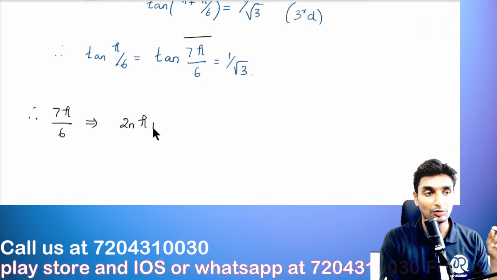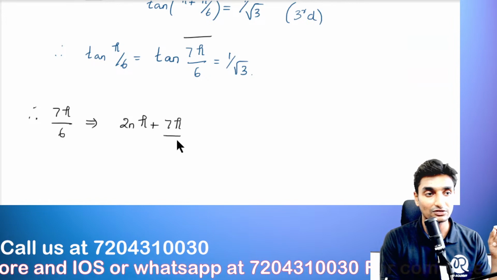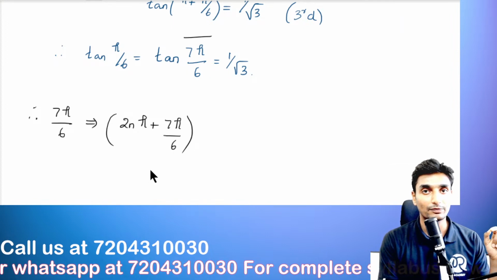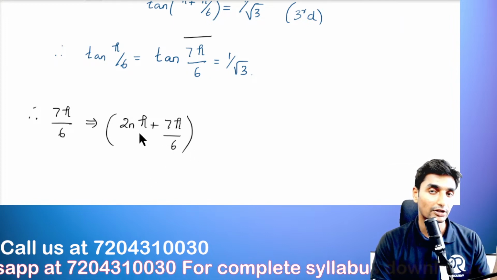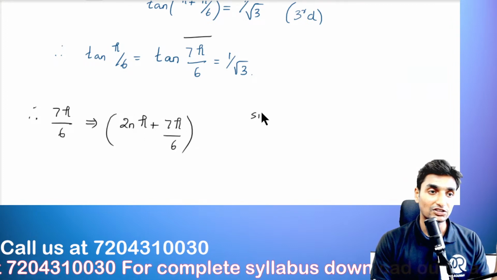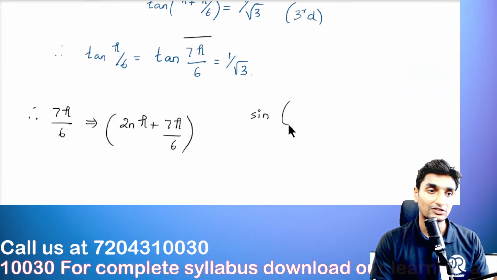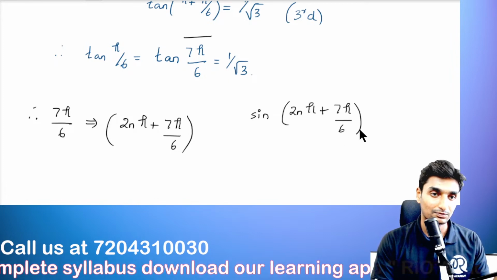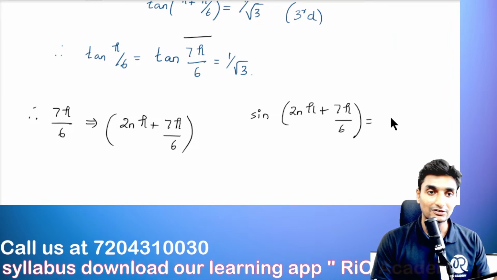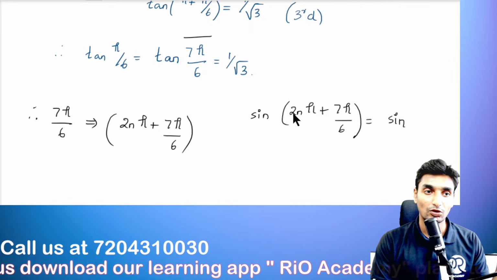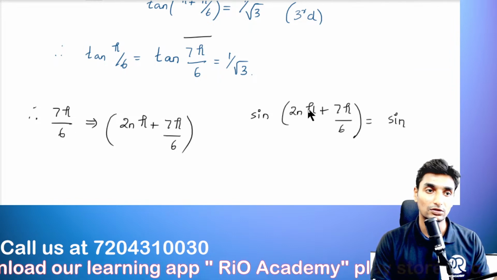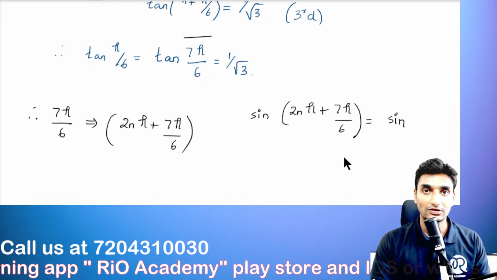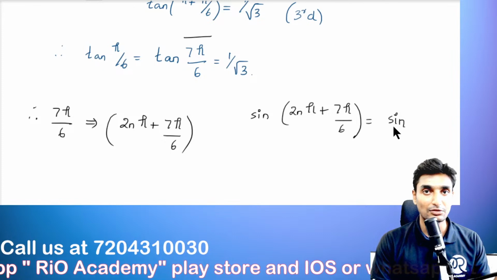Okay, so now this angle 7 pi divided by 6 can be expressed as 2n pi plus 7 pi divided by 6. Why can we express this in the format of 2n pi? If we apply this sine function here to this angle, sine of 2n pi plus 7 pi divided by 6. So 2 pi will give us the sine value, because it is in the form of pi, and when the coefficient of pi is odd or even, the trigonometric function will remain the same. So sine will remain sine as it is.